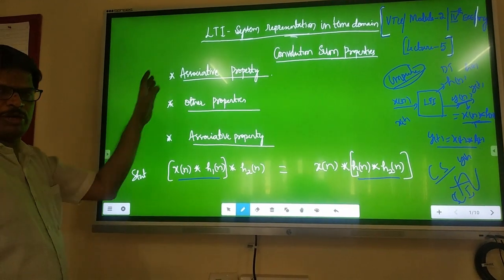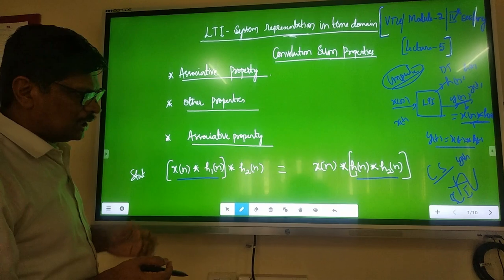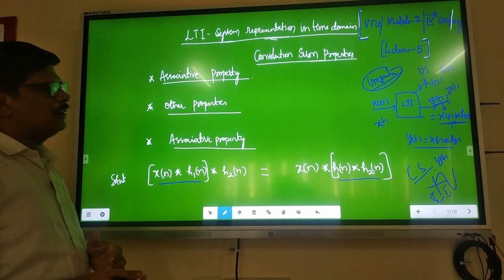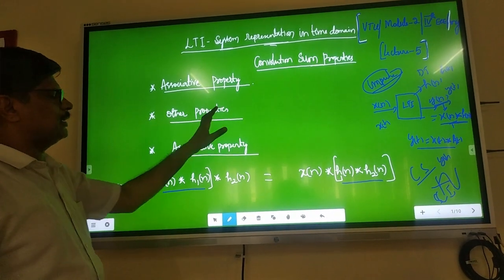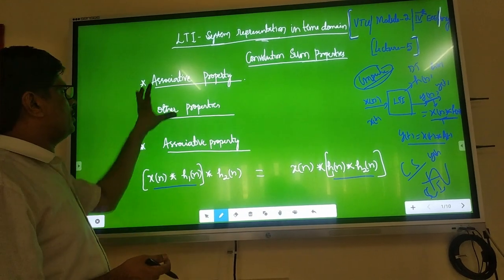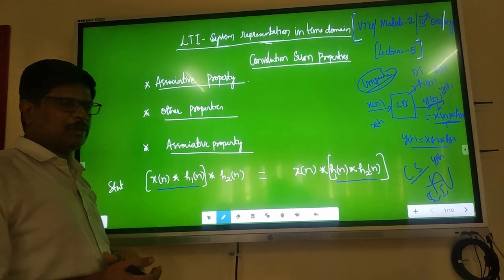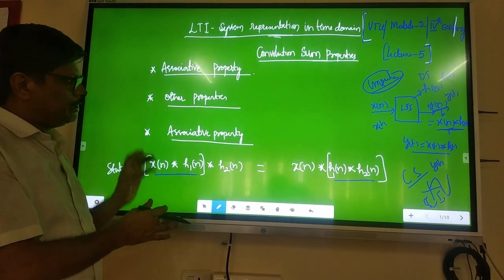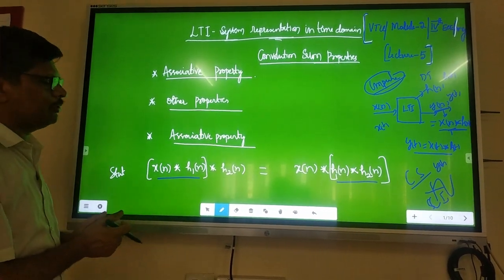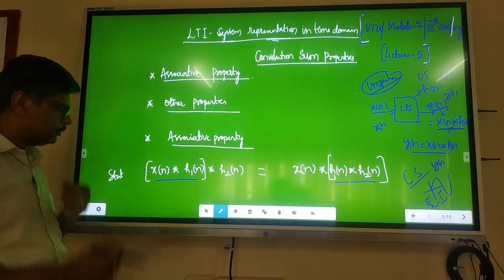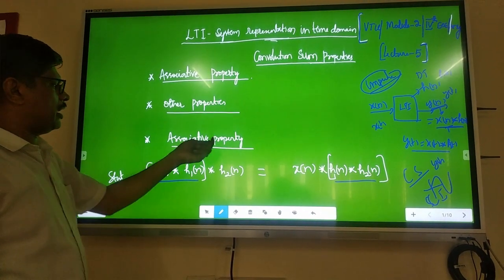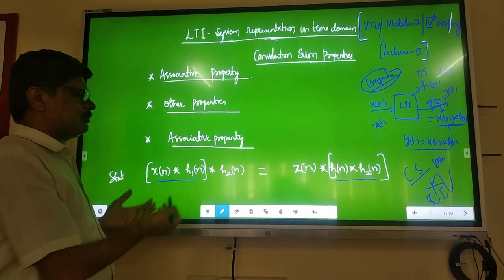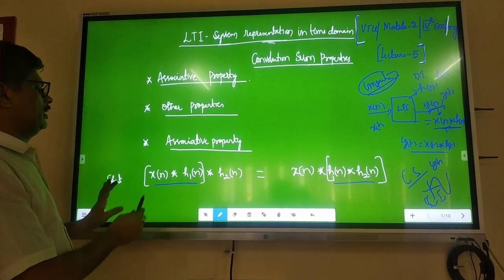There we discussed 2 beautiful properties, the commutative property and the distributive property. Today we will go for the associative property and other properties. The associative property is a very, very beautiful property. It is a little lengthy, but very interesting compared to the previous 2, the commutative and distributive properties. Here also, just see the statement.